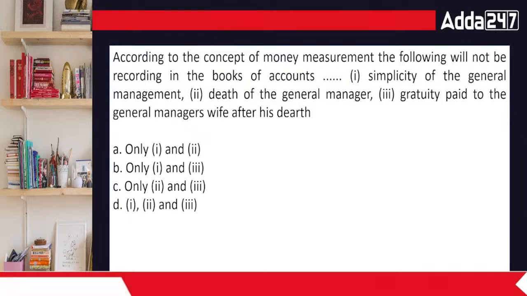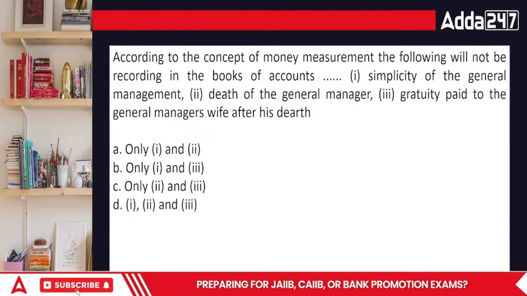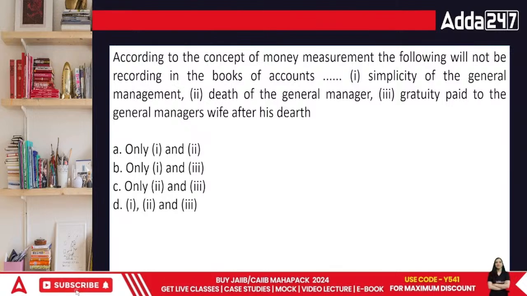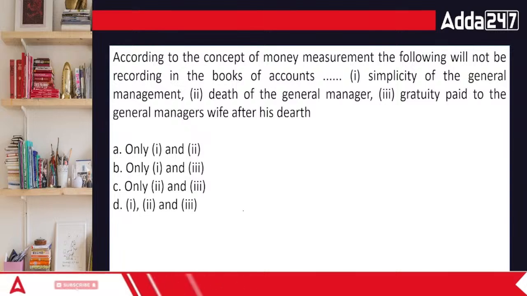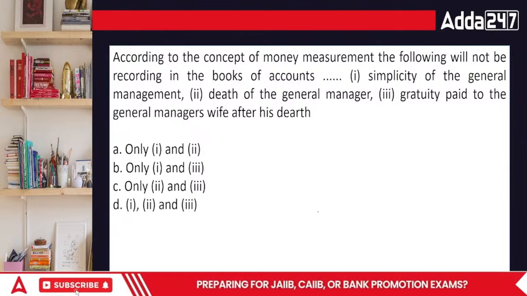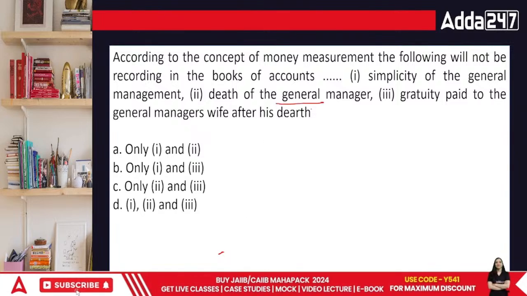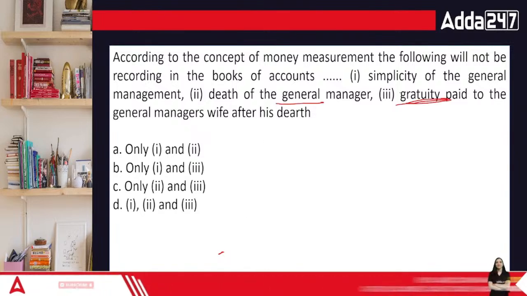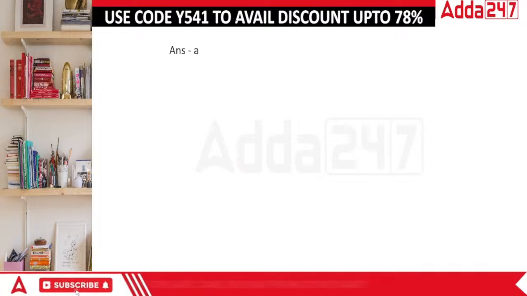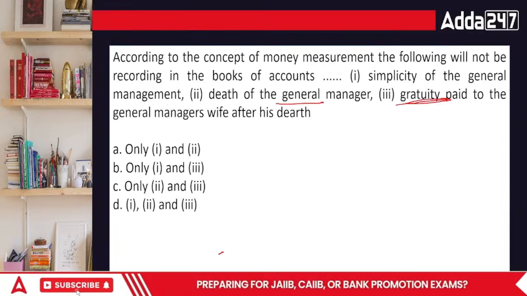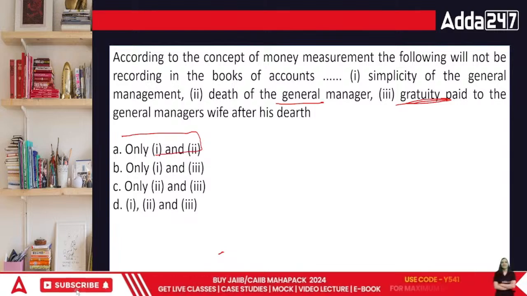So in this case, the correct answer is, see, you have to look at which part explains the money and which part doesn't. First part is not something which is explaining the money. Simplicity is not showing any worth. Death of a manager is also not showing any worth. What shows the worth is the gratuity. है ना? So the answer is A. 1 and 2 are not applicable.